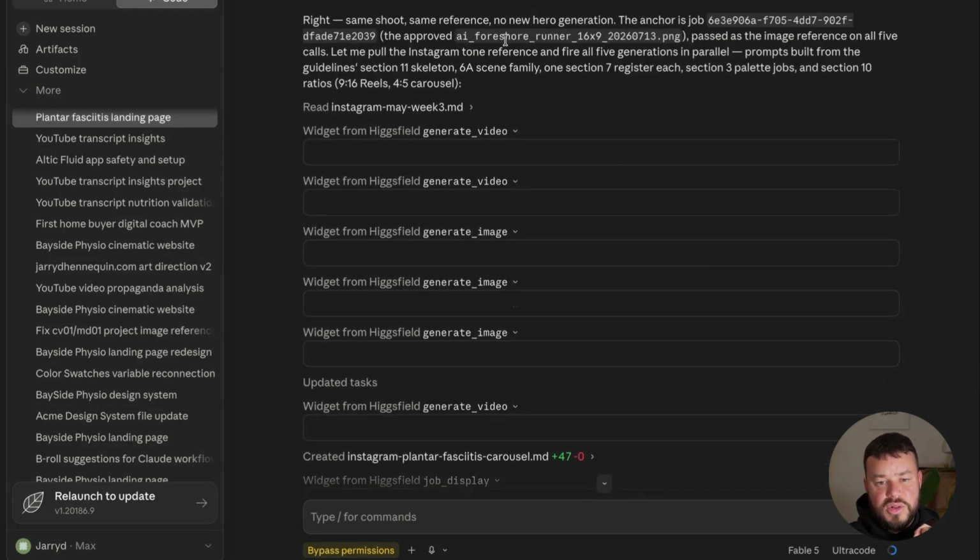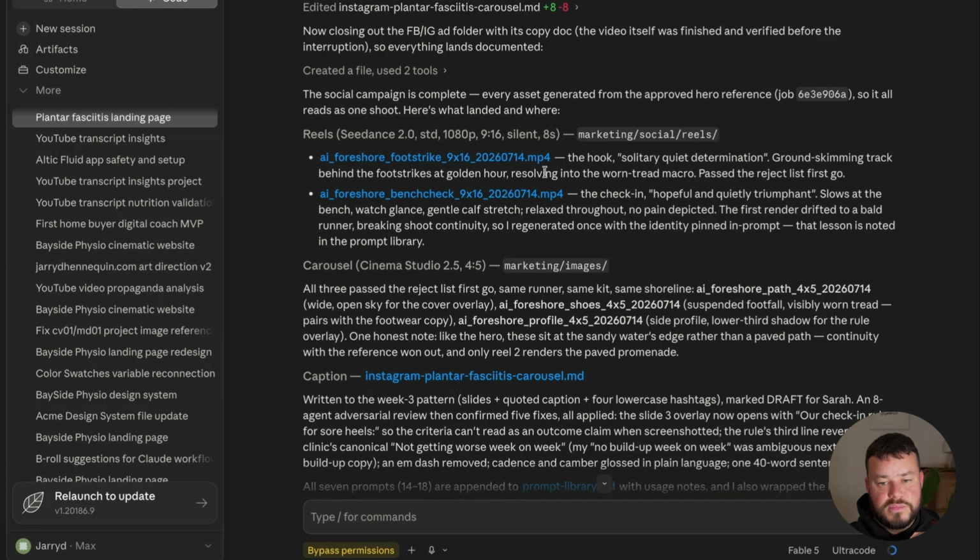You can see Claude working away. Once again, I did this video a little bit earlier, so you won't be able to see all of the Higgsfield widgets where they show you a preview of what it's generating, but I'll show you exactly what it did generate in a sec. Alrighty, cool. So here are the two videos that it generated for me.